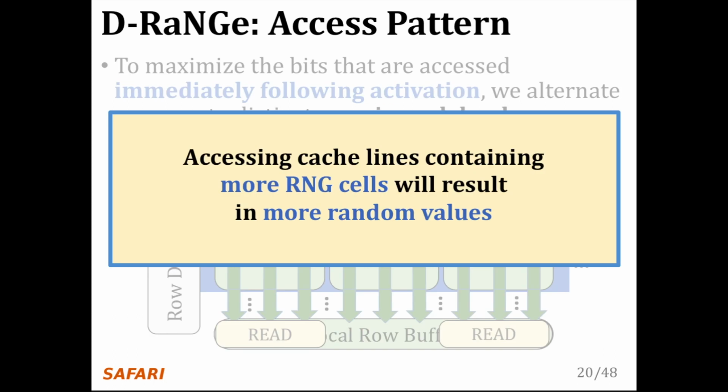Because only cache lines immediately read after activation result in failures, cache lines containing more RNG cells provide more random bits of data per access.